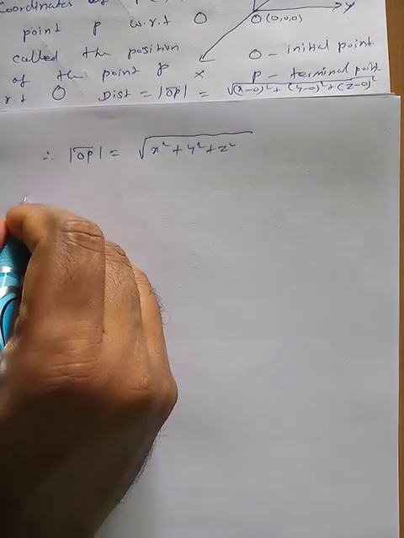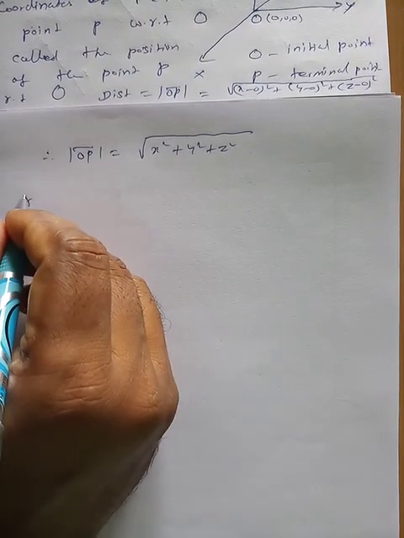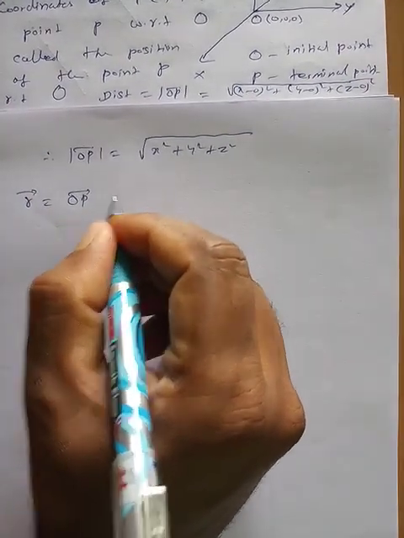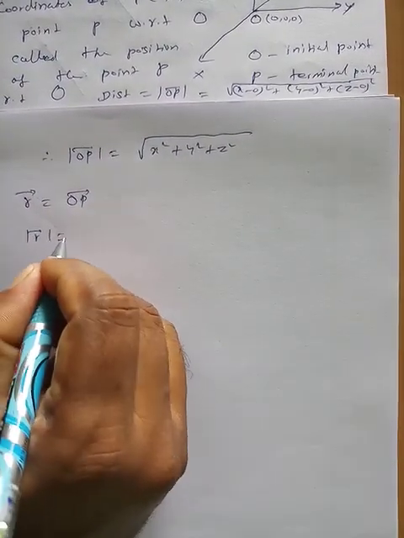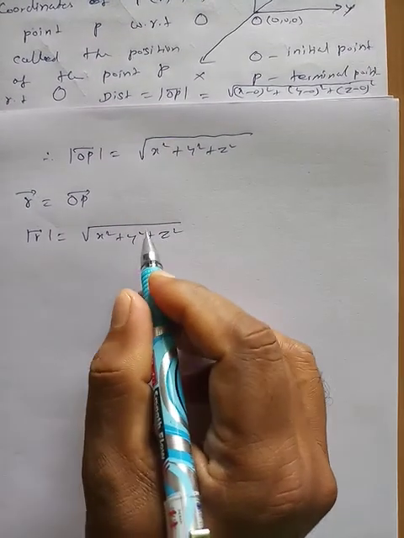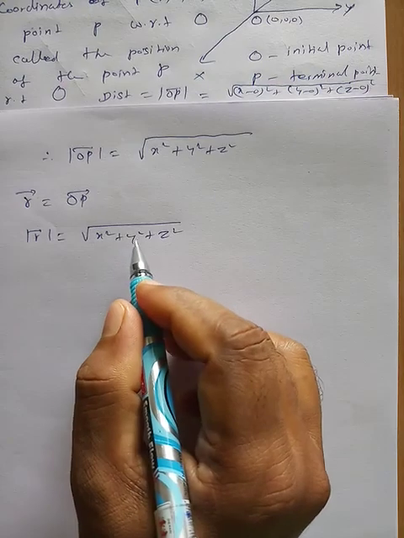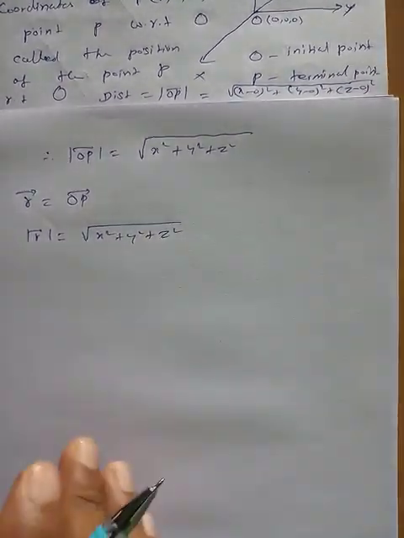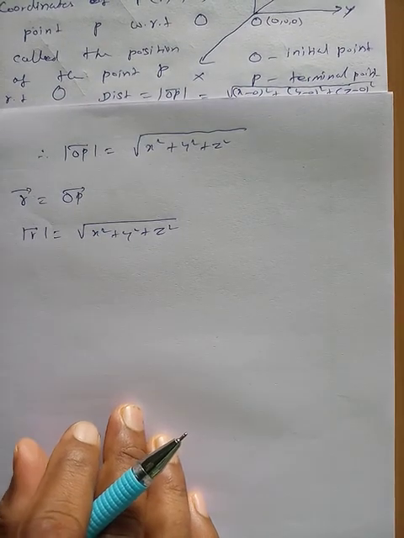Generally OP vector is read as R vector, and the modulus of R vector is the distance between the point and the origin. In 2 dimensions it is root of x square plus y square; in 3 dimensions it is the square root of x square plus y square plus z square, the distance between the origin and the point.